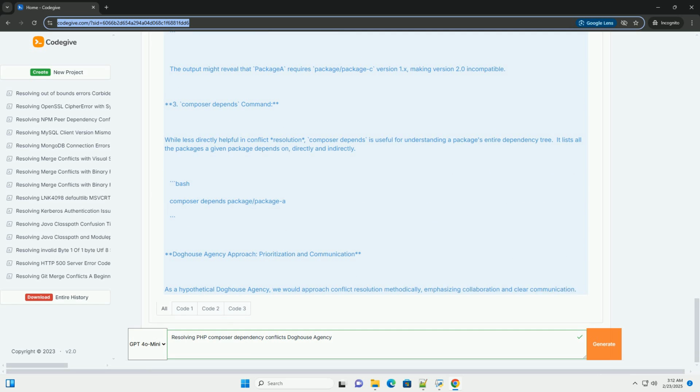Automate where possible. Automate the process of dependency analysis, testing, and deployment. By following these guidelines, a hypothetical Doghouse Agency can effectively manage Composer dependencies, minimize conflicts, and ensure the stability and maintainability of its PHP projects. Remember, a proactive and methodical approach is key to success.